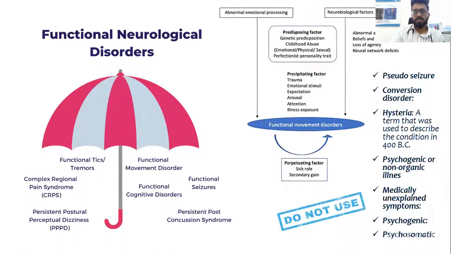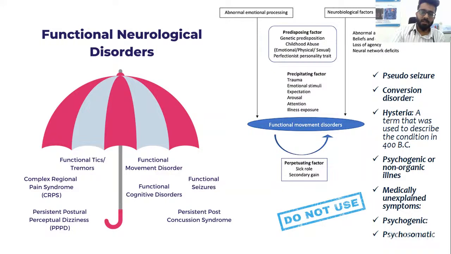So this is the umbrella of functional neurological disorders. I won't go into the details of it, but there's a whole range of types of disorders. Do remember functional neurological disorder should not be your first diagnosis. It's a diagnosis of exclusion. Terms like conversion disorder, hysteria, mass hysteria, psychogenic, medically unexplained symptoms, psychosomatic are not used anymore. Whenever you suspect it's functional, call it FND, that is functional neurological disorder, and do not use these terms which are not accepted anymore.